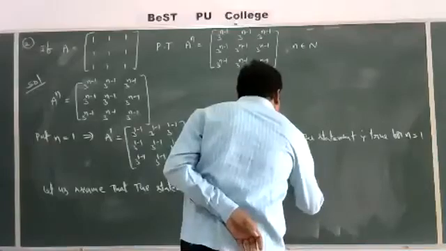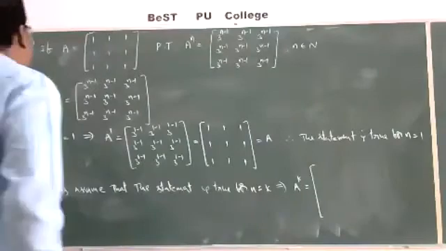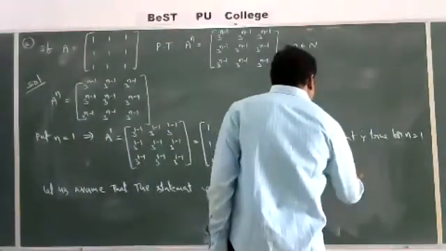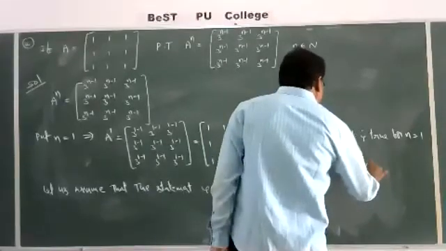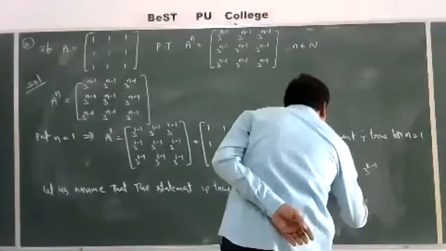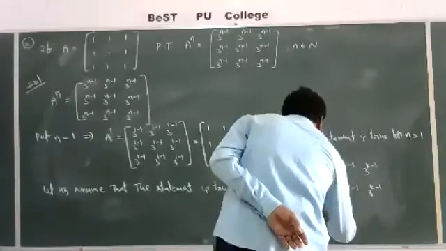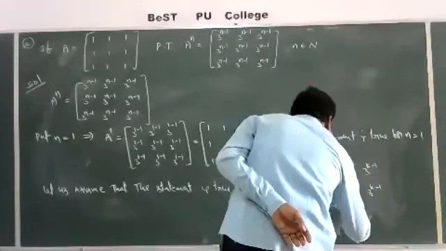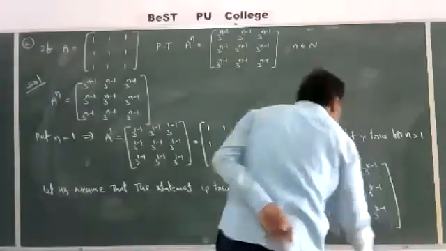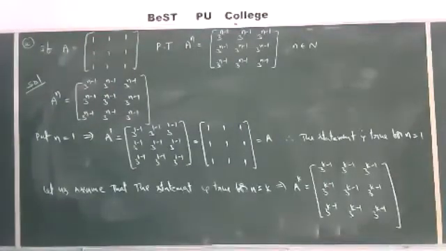That is, A power k is equal to the matrix with every entry 3 power k minus 1.